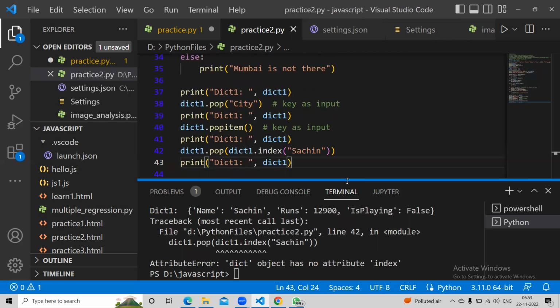This one does not have index. Which one does not have index? Dictionary doesn't have index. Index is there in your list. Index of tuple and the list has index. Dictionary doesn't have index. So if you say index of Sachin, you will not get it. So now how do I do it?